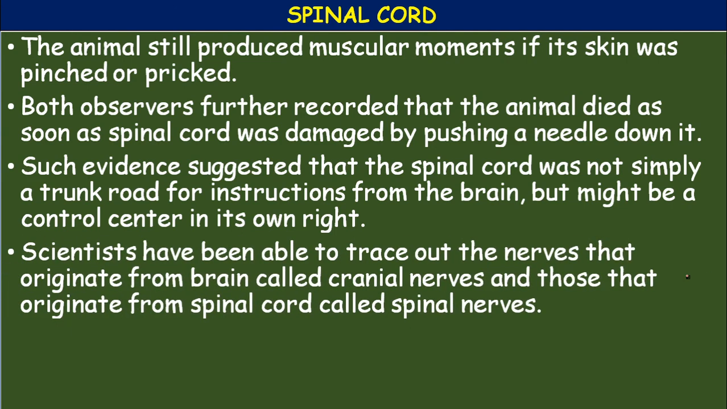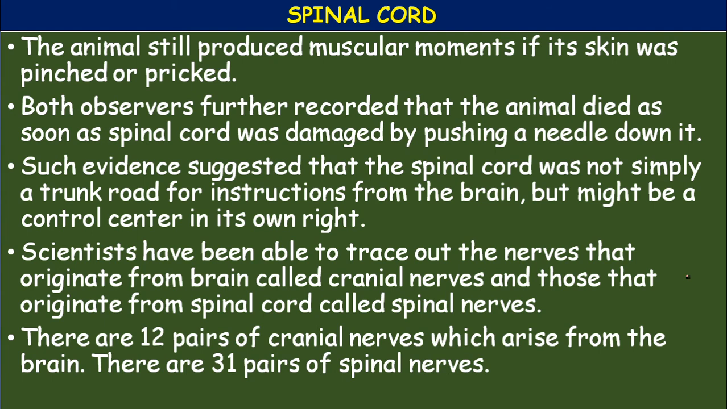The previous opinion was that only the brain controls all the functions, but by these experiments, even the spinal cord controls some functions. The scientists have been able to trace out the nerves that originate from the brain, called cranial nerves, and those that originate from the spinal cord, called spinal nerves. There are 12 pairs of cranial nerves which arise from the brain, and 31 pairs of spinal nerves which arise from the spinal cord.